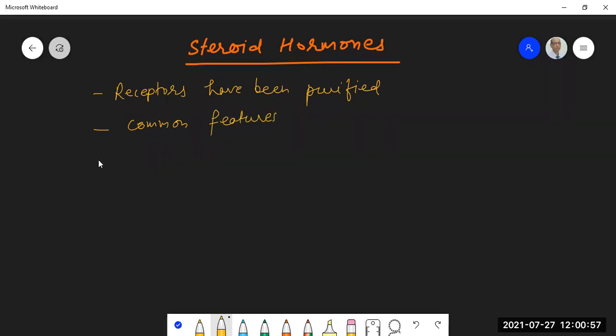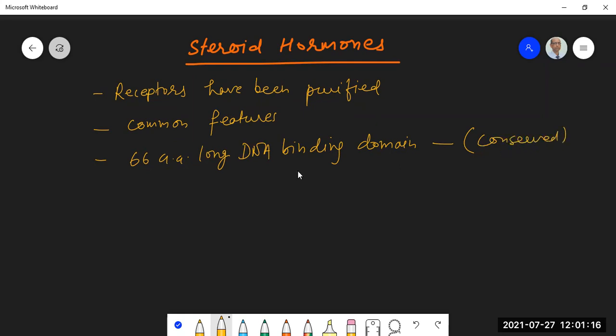What are the common features? All of them have a 66 amino acid long DNA binding domain. And this domain in all the receptors is conserved, means same. It is with this region that the receptor will go and bind to the DNA.